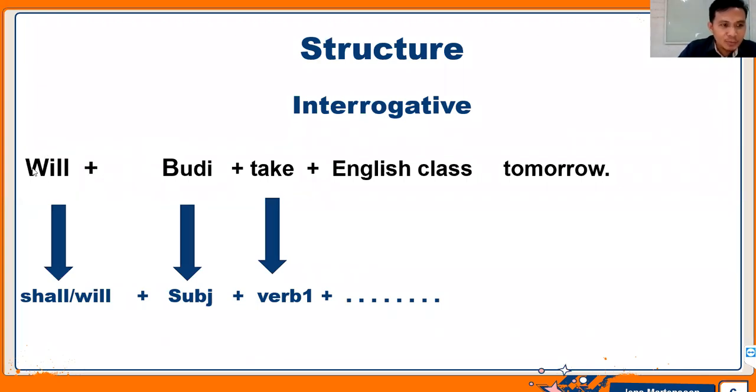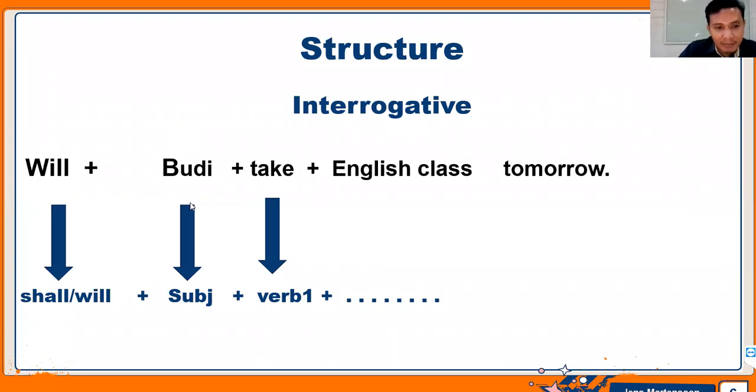But in interrogative, we bring the modal to the front, the beginning of the sentence: will or shall. If you put I here, then you can say shall I or shall we. Will Budi take English class tomorrow?